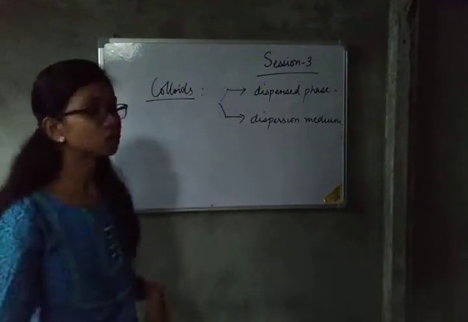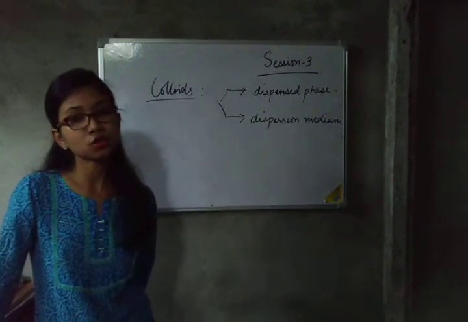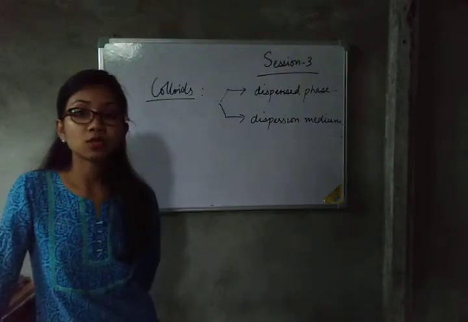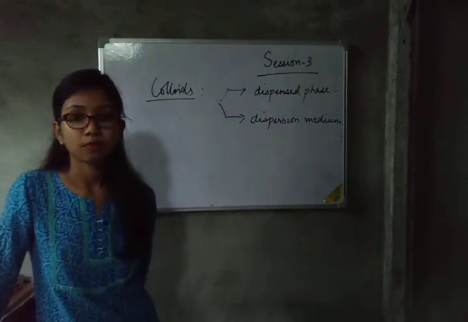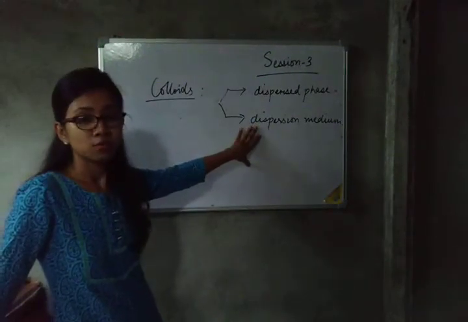So this is the definition of colloid. What is a colloid? It is a heterogeneous mixture where the particles of the dispersed phase remain scattered in a medium called the dispersion medium.